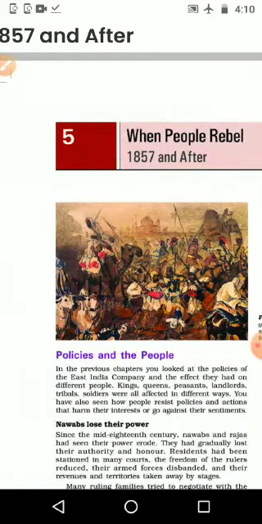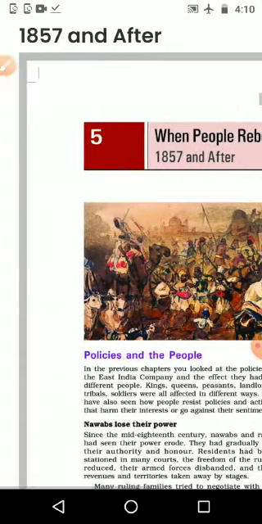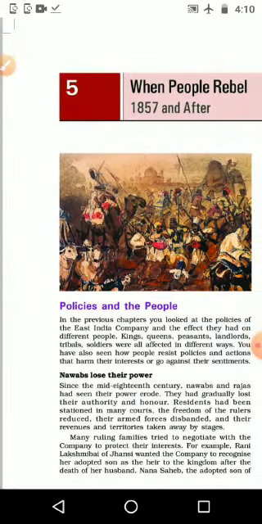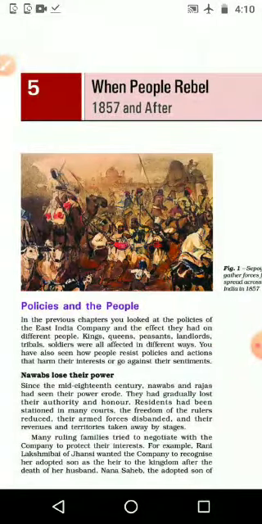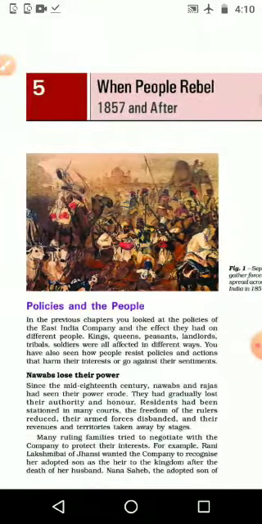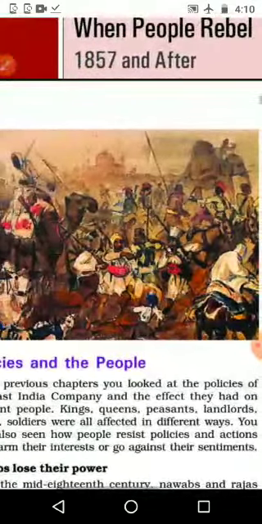That is a very fertile area. Even now it is the granary of India. We produce maximum wheat, sugarcane, everything in the North Indian plain, because it is very fertile because of the presence of Himalayan rivers. In that, the Shipais as well as the peasants were fighting against the British people.